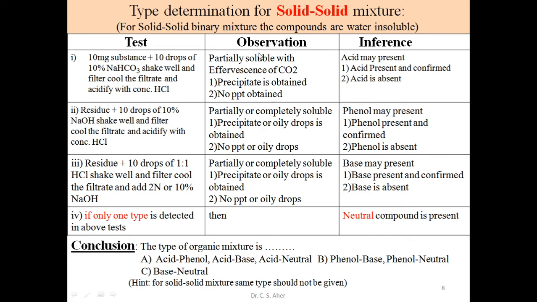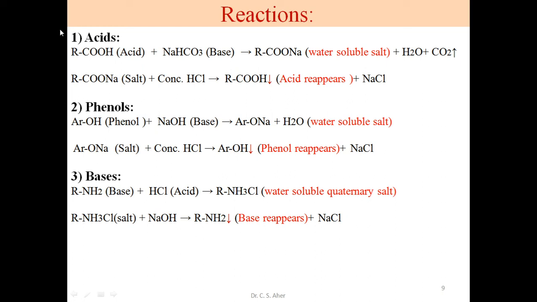So what are the reactions in these three tests? If the compound is acidic type, for example, suppose this is an acid with a carboxylic group, RCOOH. When we add bicarbonate, what happens? Effervescence of CO2 is observed, and the solid acid is converted into a soluble salt. The acid is converted into its sodium salt, which is water soluble. Bicarbonate is converted into the sodium salt, and water and carbon dioxide are released.